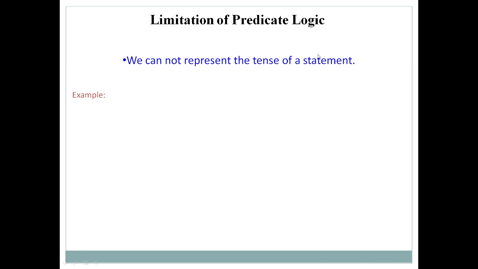But suppose we get some statement where we cannot say its value is true or false, that statement cannot be represented with the help of propositional logic. So at that time we have to make use of predicate logic.